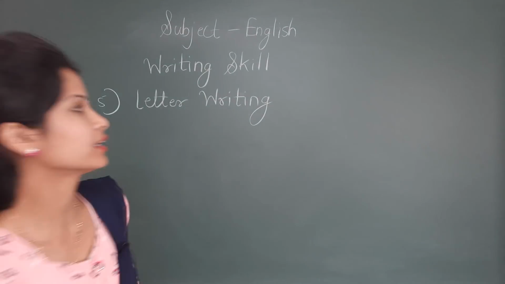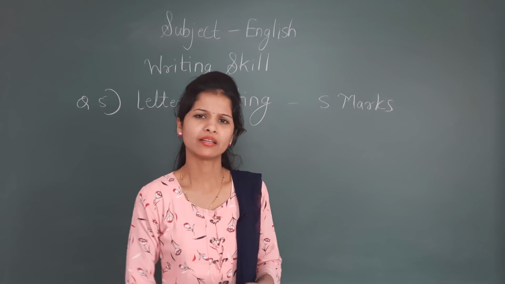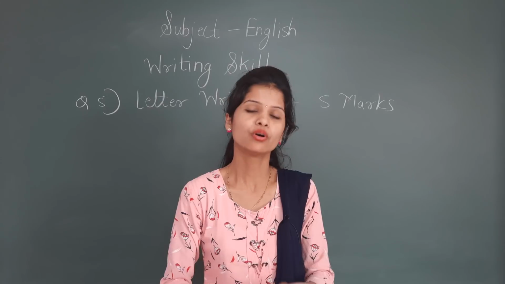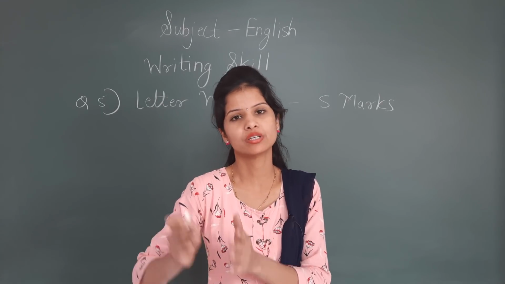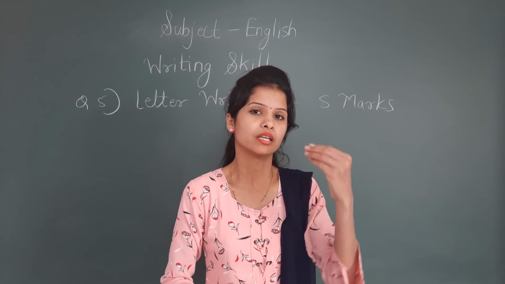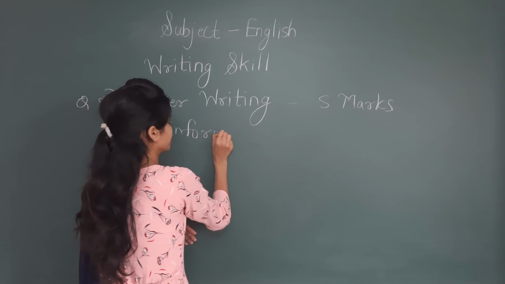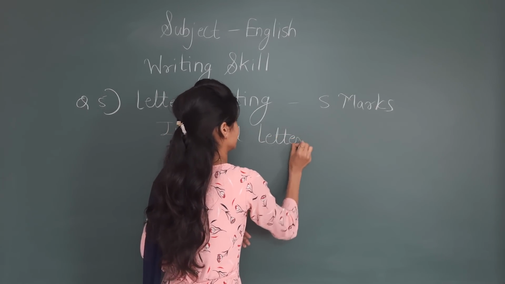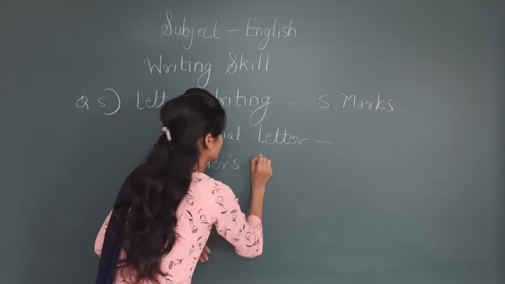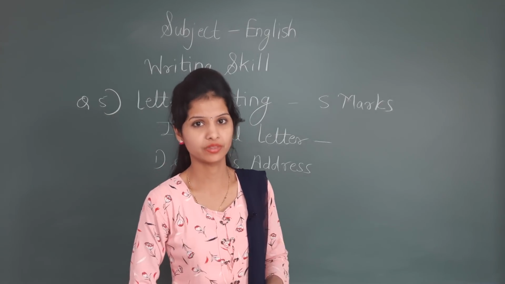Letter writing contains 5 marks. I think you know the whole structure, like formal and informal letter is there. In question 5, that is formal letter, and the optional question is informal letter. They will come with 'or'. In informal letter you have to write only one address. Only one address will be there, and that address is for the sender only. Only the sender's address will be there.